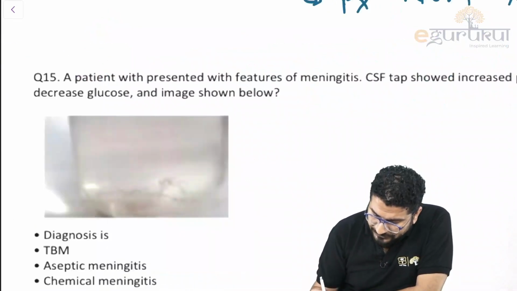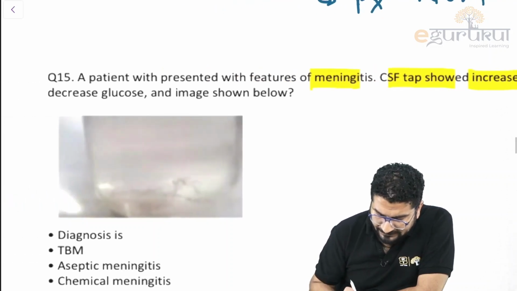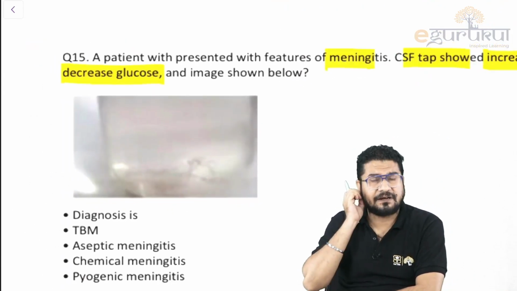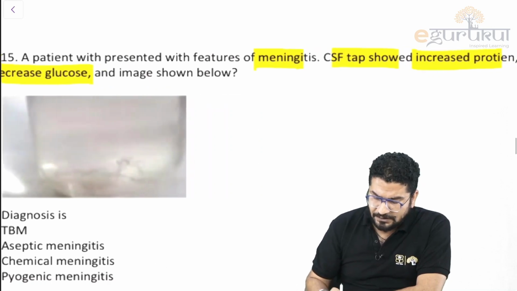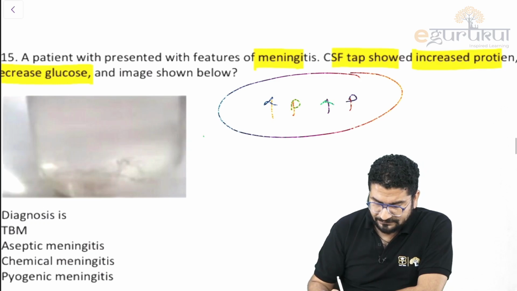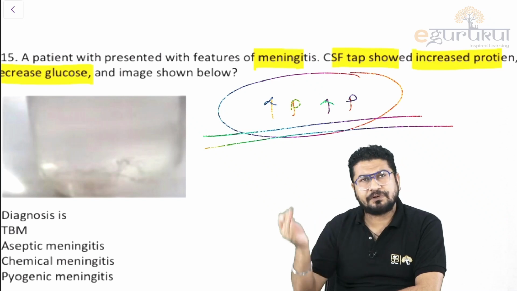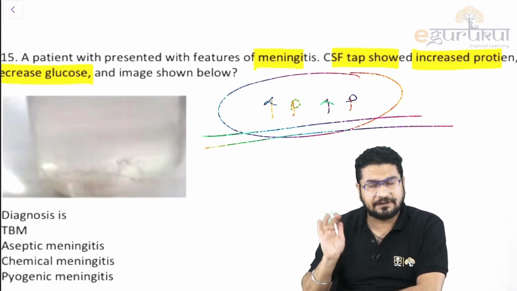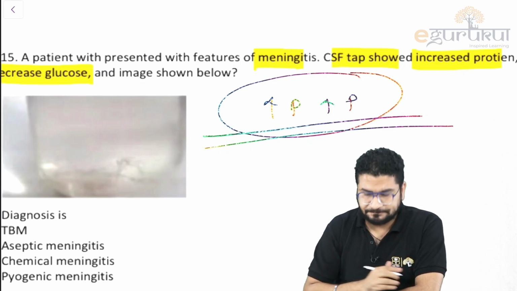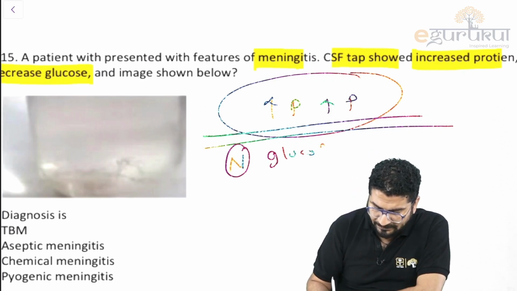Okay, a patient presented with features of meningitis. CSF tap is showing increased protein, mild decrease in glucose, and an image is given. In the image you can see it looks pretty transparent. Just understand, I told you protein and pressure are increased in all meningitis, so that is not important to make a diagnosis. Some will have more protein, some will have less protein, but proteins are increased. Bacteria love glucose. There was also an MCQ on normal glucose that came once in the exam. So remember, normal CSF glucose is 2/3 of blood glucose.